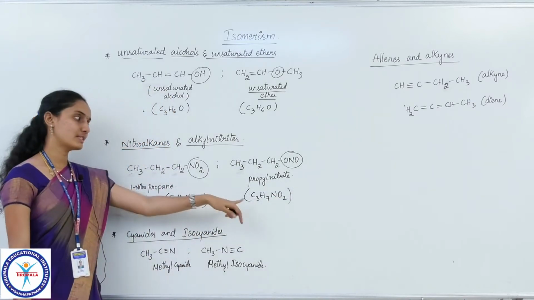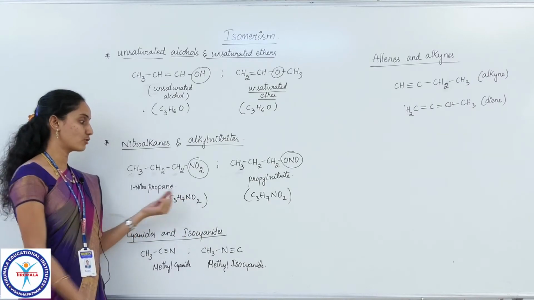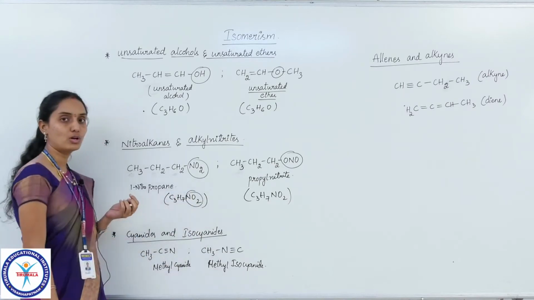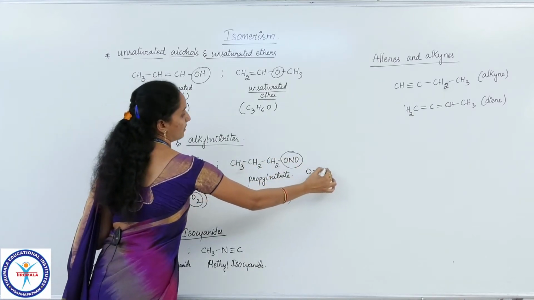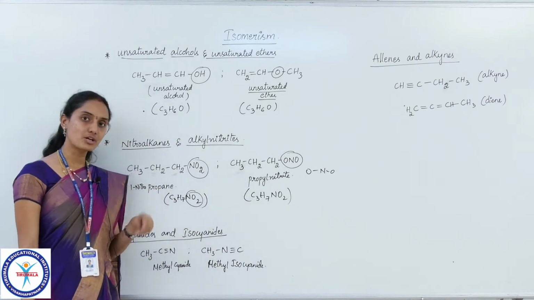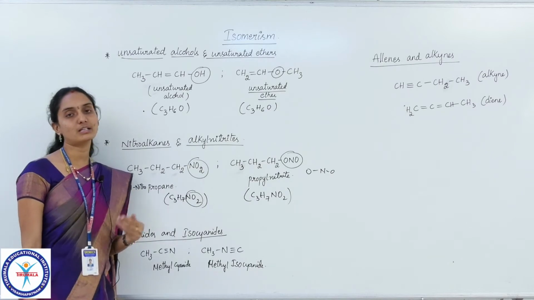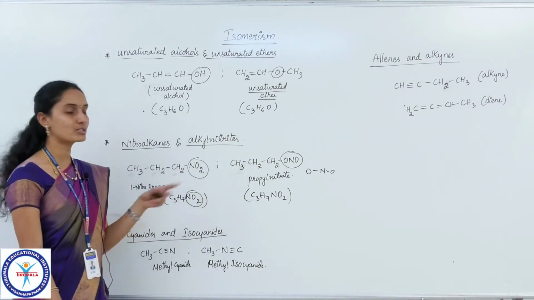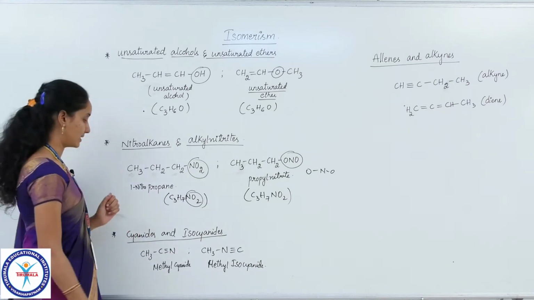So both of them have the same molecular formula, but here the linkage of the functional group is in the form of NO2, but here it is in the form of ONO. The linkage of functional group is just a difference, so that the functional group has varied. Due to the variation in the functional group, automatically the chemical properties of those compounds will vary. So they are categorized as functional group isomers.